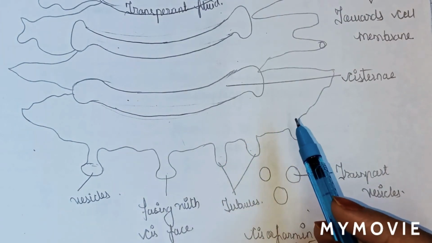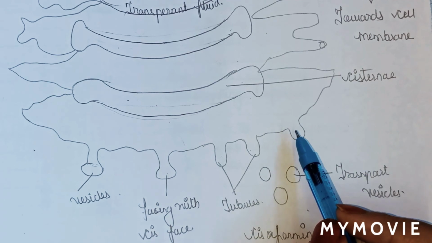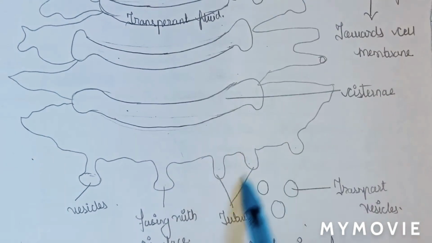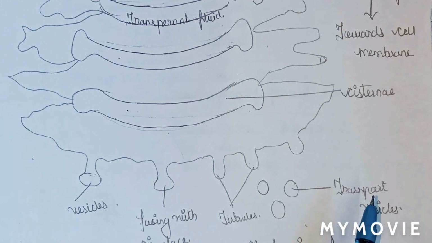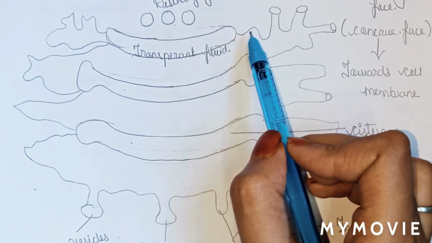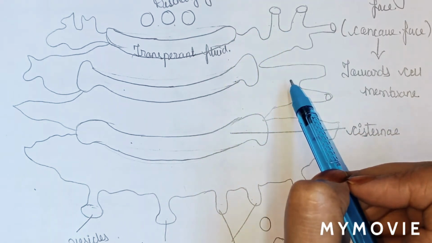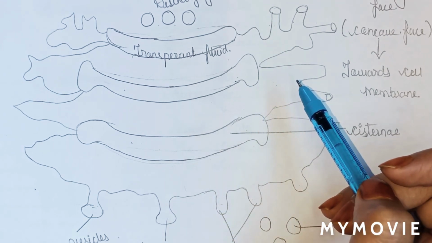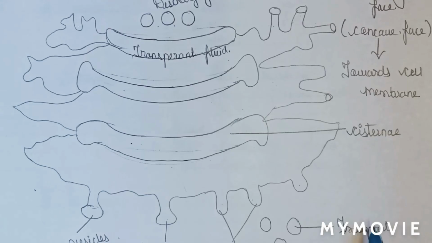They are branched, irregular in shape. They do not have a proper shape, and are arranged at the periphery, means at the corner, the peripheral side. They are associated at the peripheral position with the help of cisternae. Now we are going to write points.